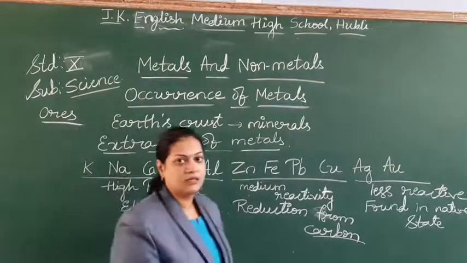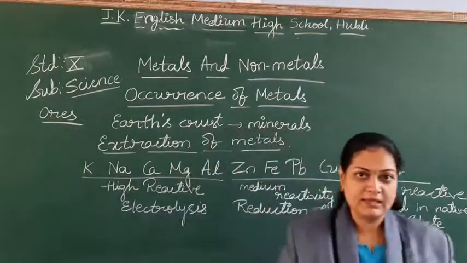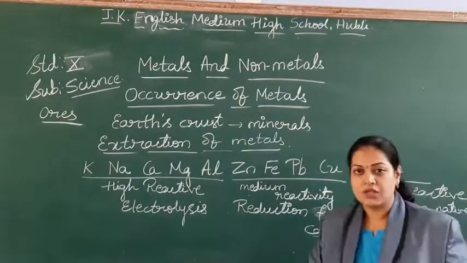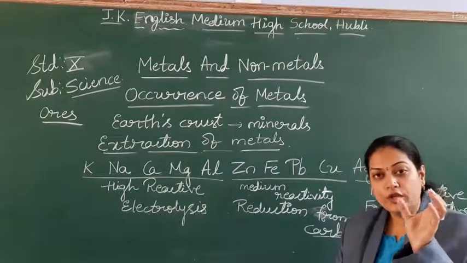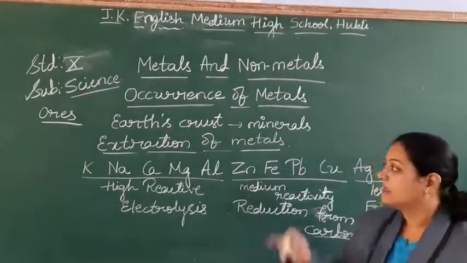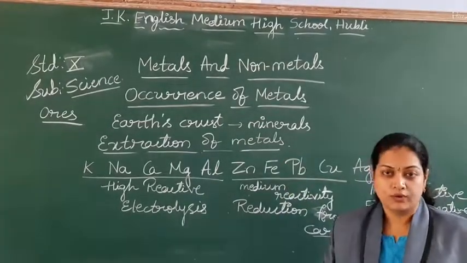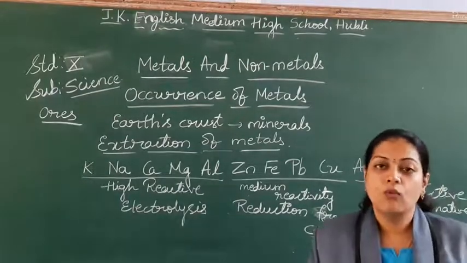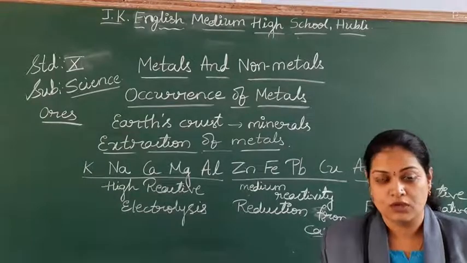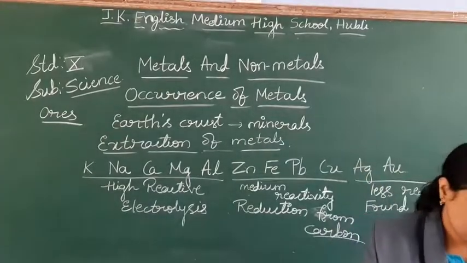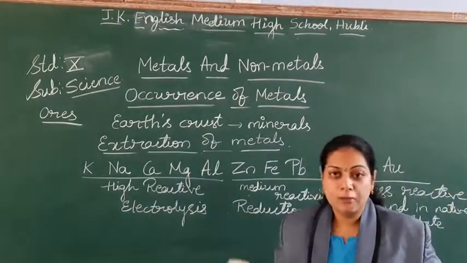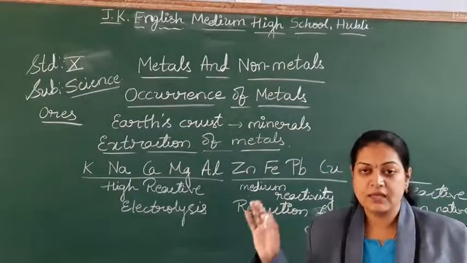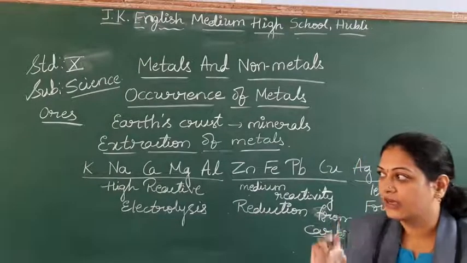If the minerals are along with some other metals, we have to do the purification and extraction. What you use for the extraction is called the ore. Now onwards in this chapter, we use the word ores. Extraction of ores. Ores means minerals. Minerals may be in the combined form, so that you have to undergo the purification, so they are called ores. Right? Take down the series.